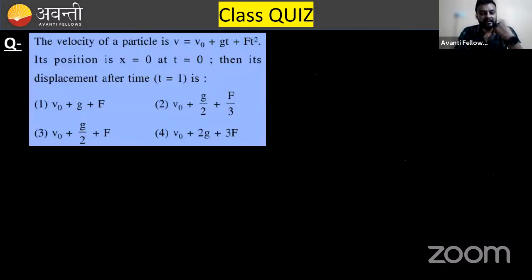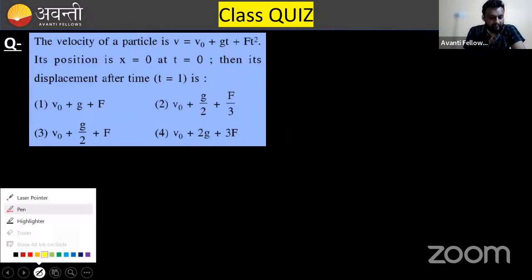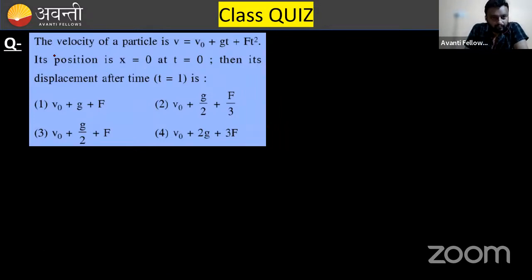Now, second question on your screen. Kind of a similar question. The question says the velocity of a particle is something like this. Its position is 0 at t equals 0. Then find its displacement after time t equals 1 second. They are asking you the displacement. You will have something like 50 seconds again. Try to solve it out.